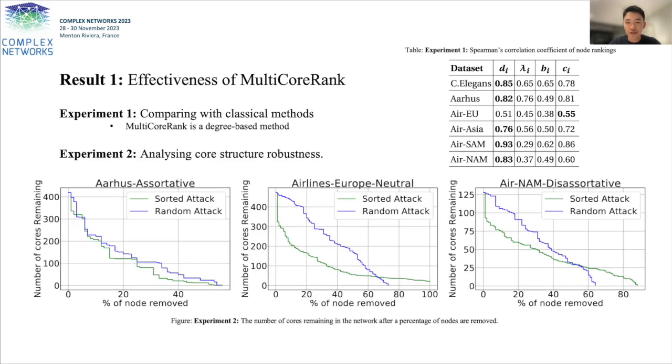In addition, we compare the effectiveness of our method when random and influential nodes are removed from the network. In general, the quality of our centrality measure is demonstrated through the sharp decrease in the number of cores at the beginning of the attack. Comparing with associative networks, neutral and disassociative networks break down quickly when nodes of higher influence are removed, which is as expected.